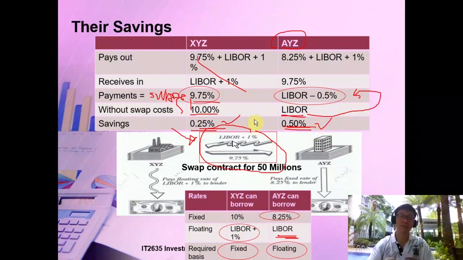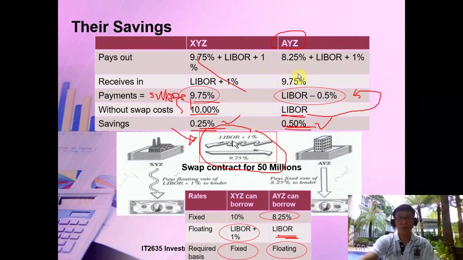So you can see that in the swap contract, unlike the forward or future contract, it's actually a win-win situation for both parties. In the earlier derivatives, with the future or the forward, there's one losing party. Either the long will lose money or the short will lose money. But in this case, with the swap, it's a win-win situation for both.